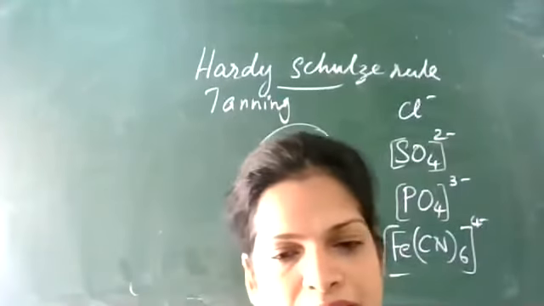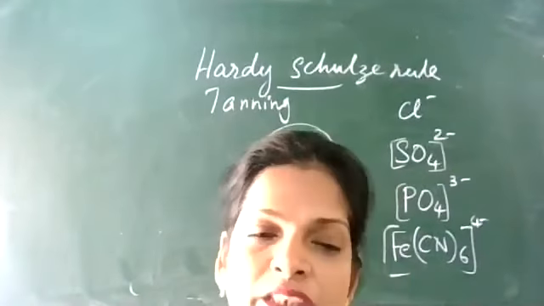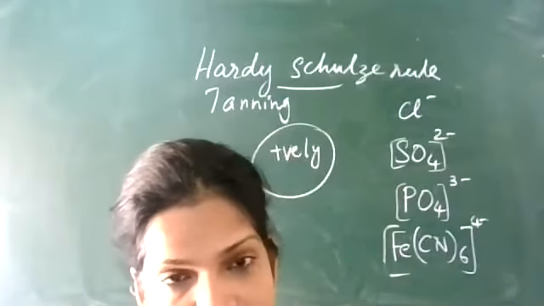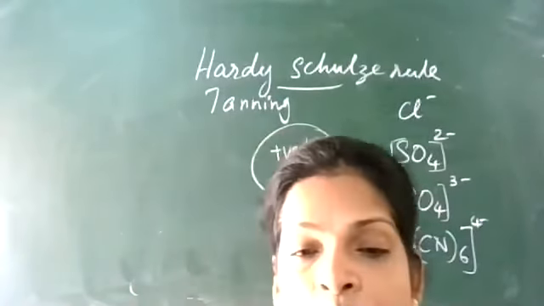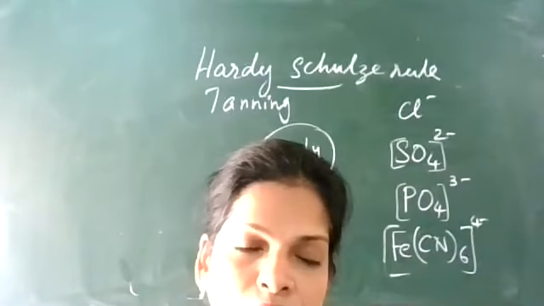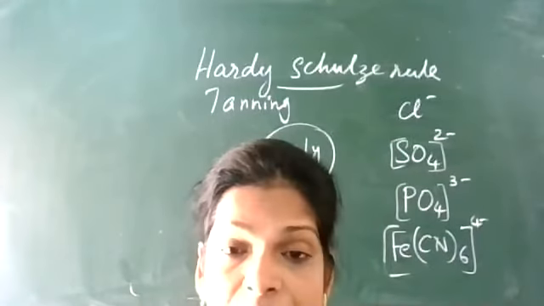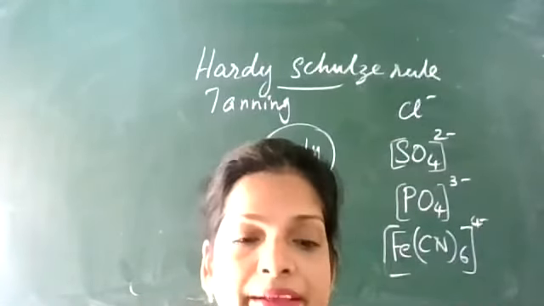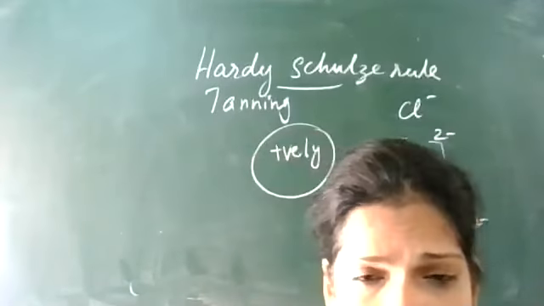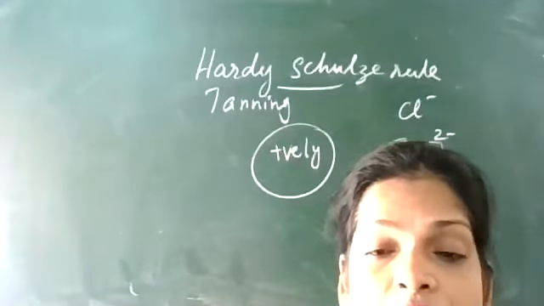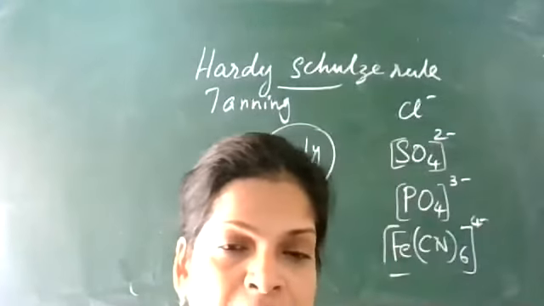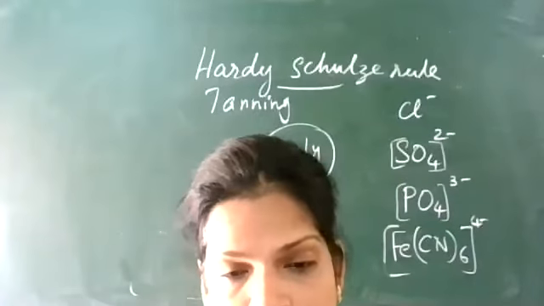The leather is dipped in the oppositely charged colloid tannin and made to coagulate. So it becomes hardened. Coagulation takes place, so there is hardening of leather. That is an application of colloid.